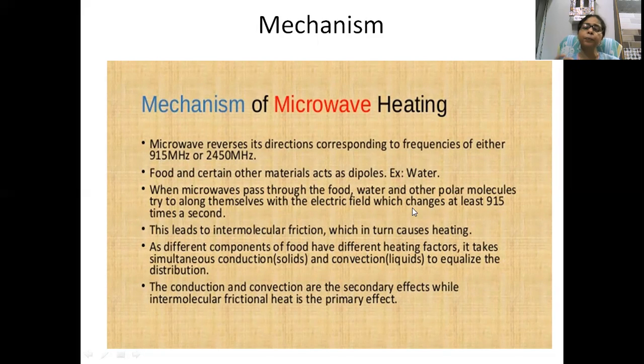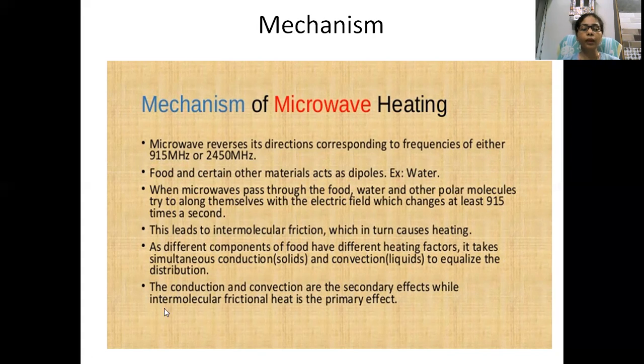When the microwave reaches the food, the polar molecules, the water content present in the food, form a dipole-like structure, positive and negative. This leads to intermolecular friction, which in turn causes heat. When the dipoles form, they vibrate at the frequency of this range, and then there will be friction, and as a result of friction, heat energy is produced.